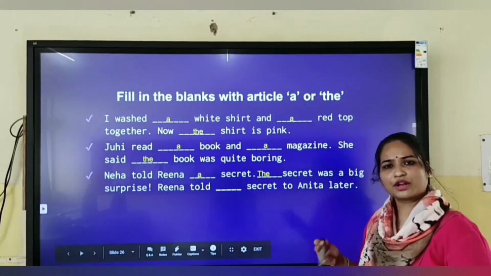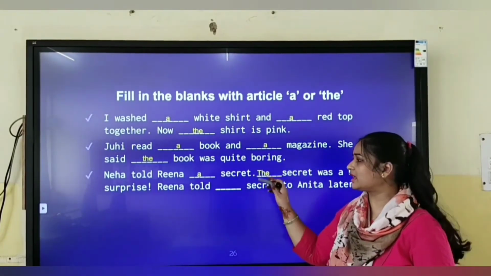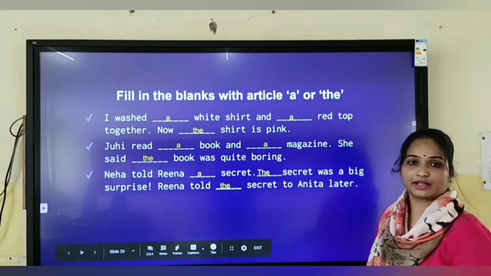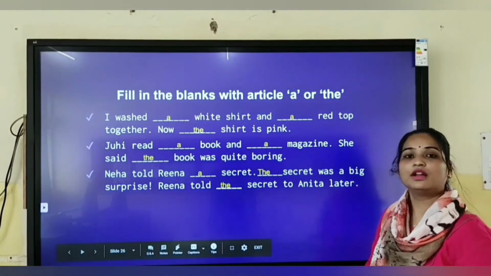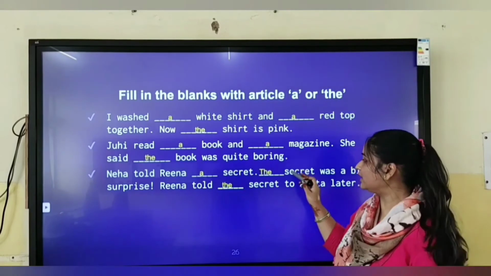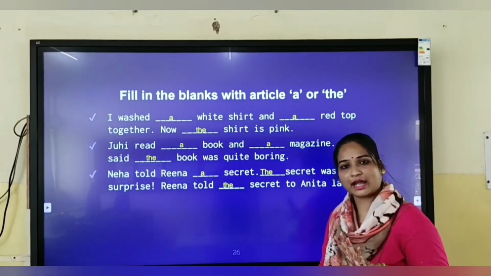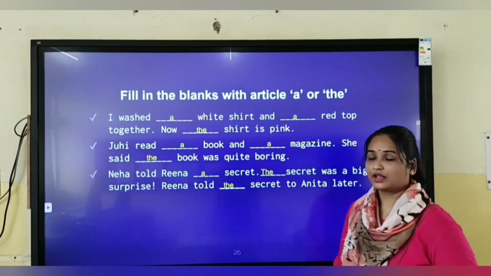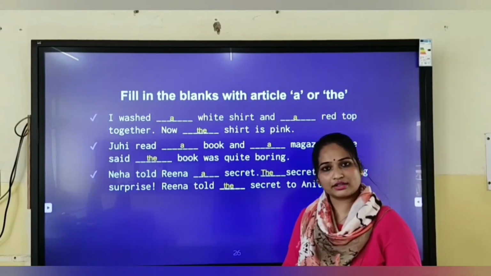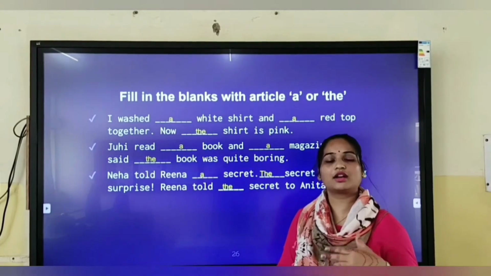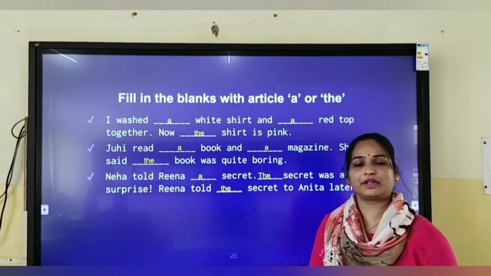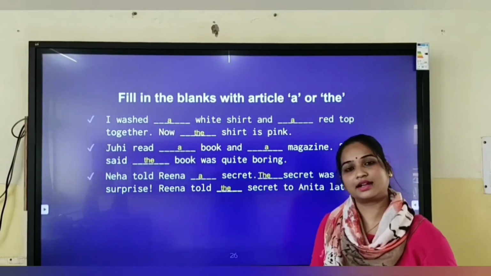Whatever number of times the same word is repeating, we'll place article the. Here also the will be placed. Although secret has come twice, first time it has been introduced and then repeated, both the times I have placed article the. So this you have to keep in mind. If for the first time a noun is introduced, we'll place article a or an according to the sound of vowel or consonant. But if the same noun is repeated again, we'll place article the.